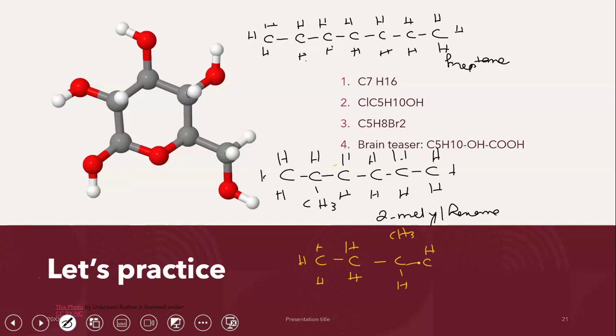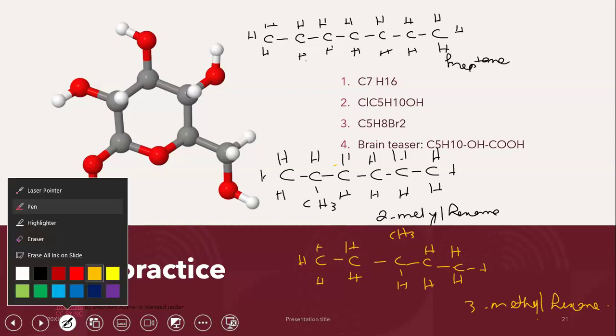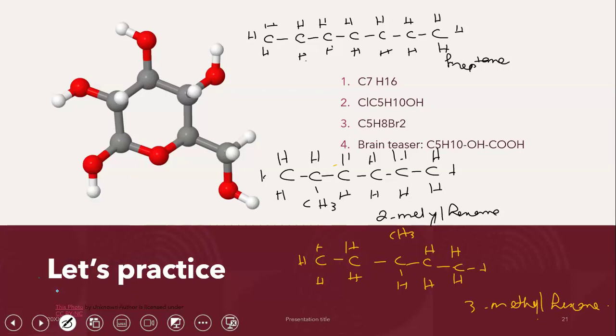Now, what am I going to name the compound? I'm going to name my compound 3-methyl-hexane, right? See how the name of the compound changes as I am drawing my isomer. If the name of the compound is not changed, it means that you might have possibly drawn something wrong. What else can we do?